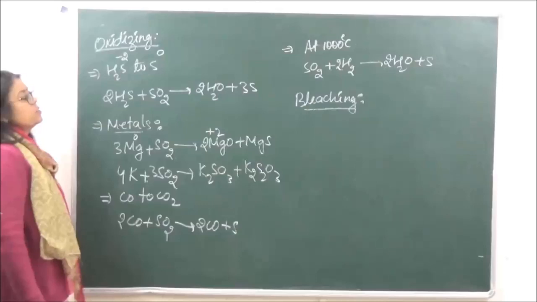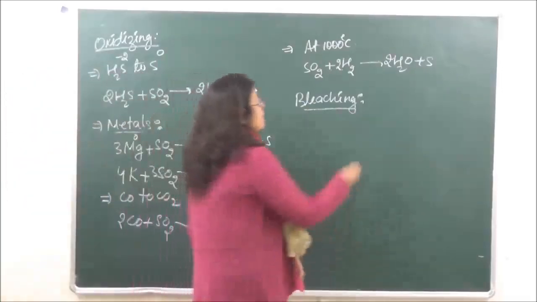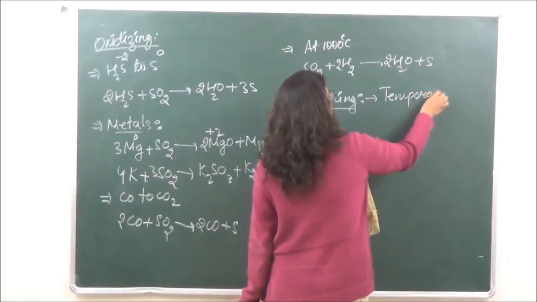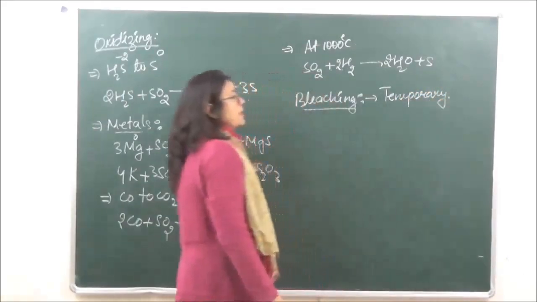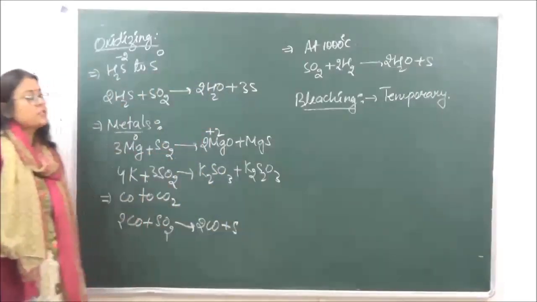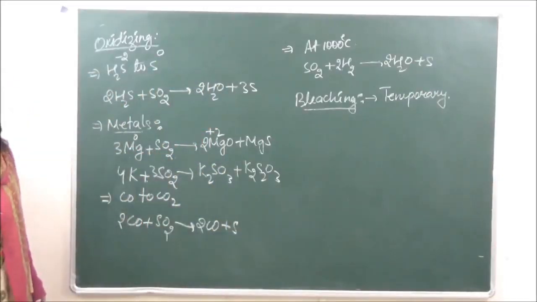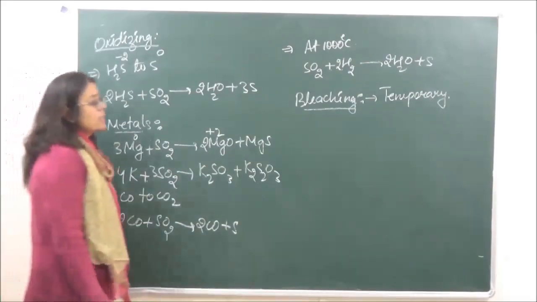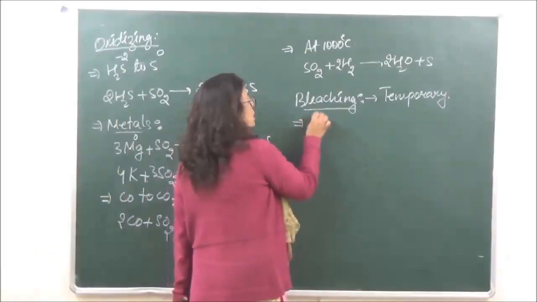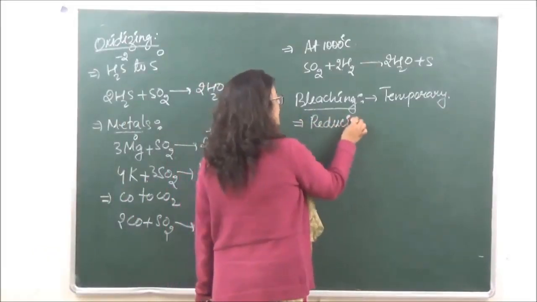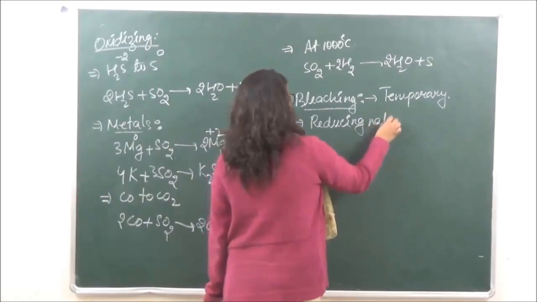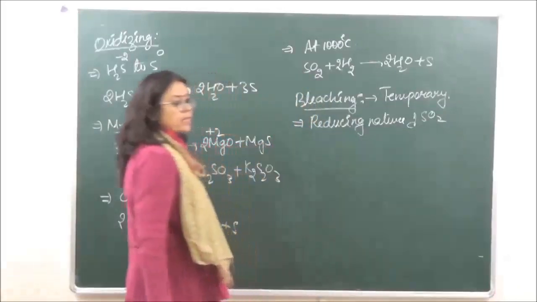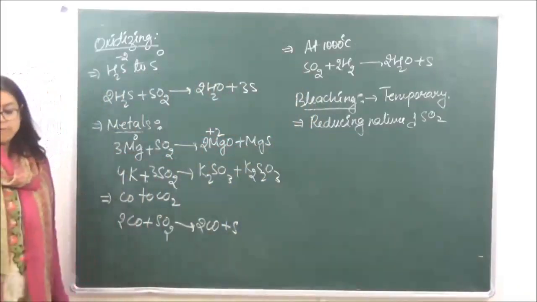Okay, now the bleaching which happens in case of sulfur dioxide is going to be temporary, which means that if we put the bleached substance in sun, it is going to regain its color. Okay, so the bleaching action over here is temporary, and the bleaching action is due to the reducing nature of sulfur dioxide.